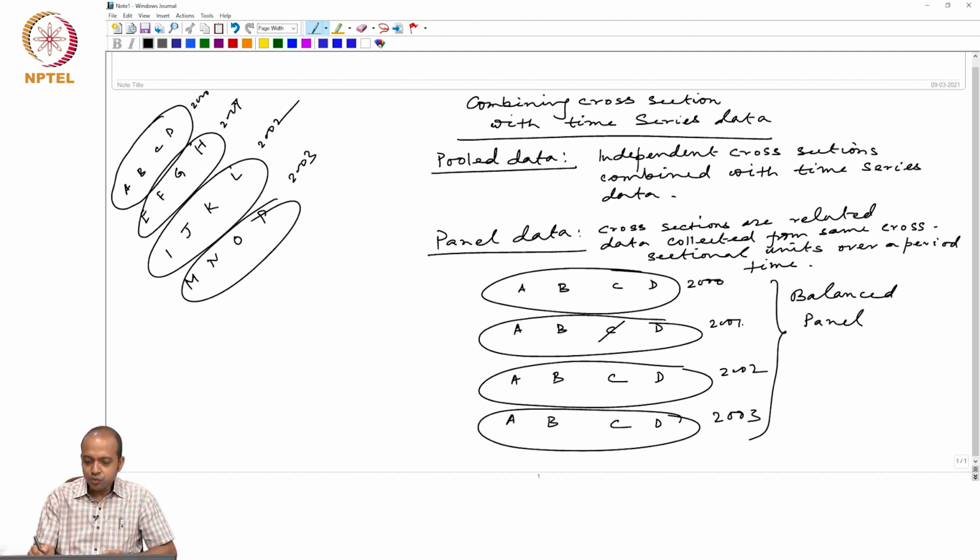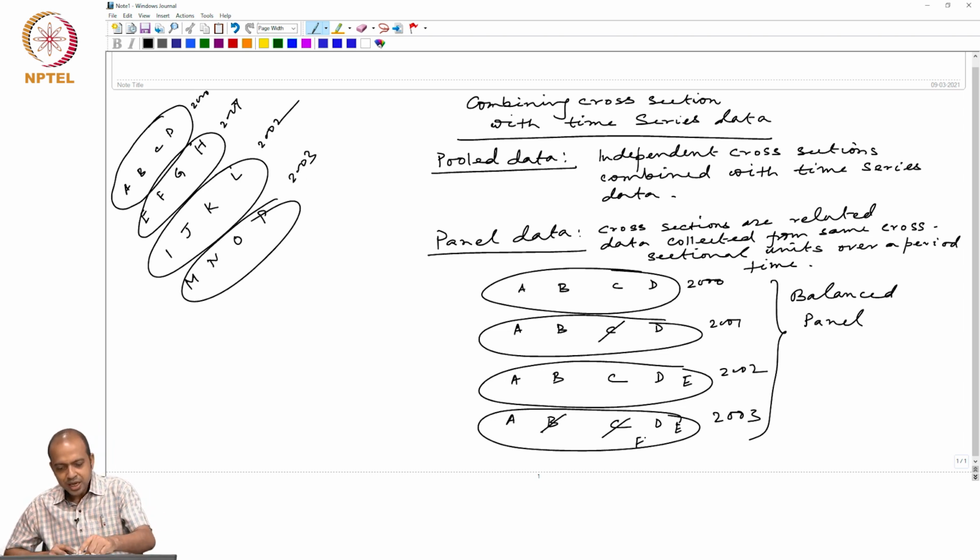So, in 2001 we may have data on A, B and D. Similarly, in 2002 firm C may have come back once again, and additionally we may have data on firm E as well. And in 2003 we may not get data on B and C, rather we may have E and F. This may also happen.